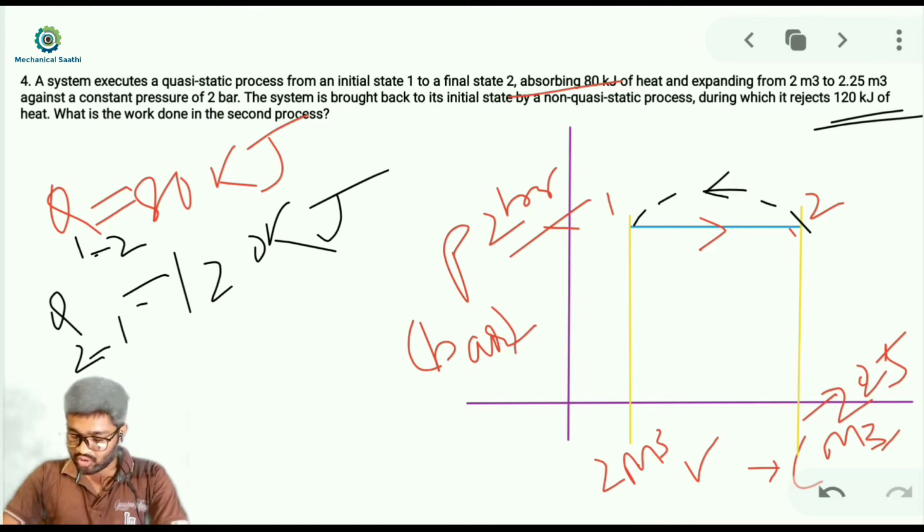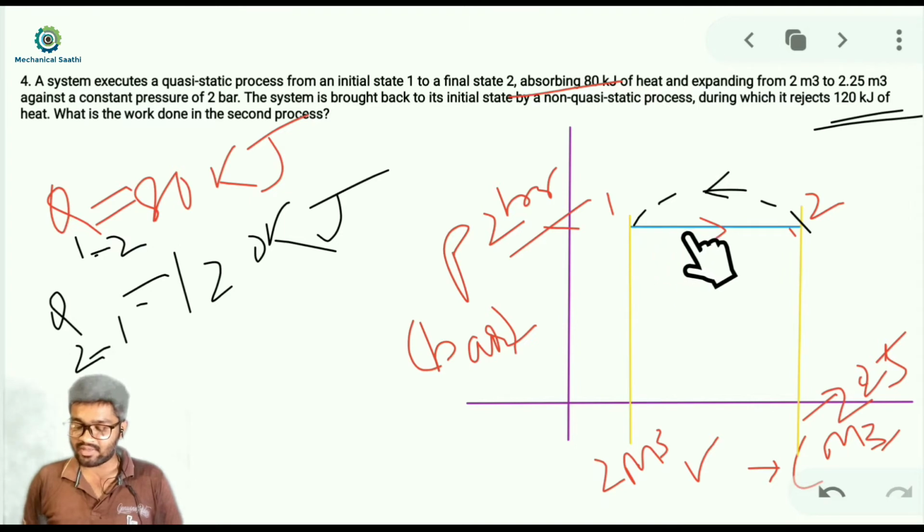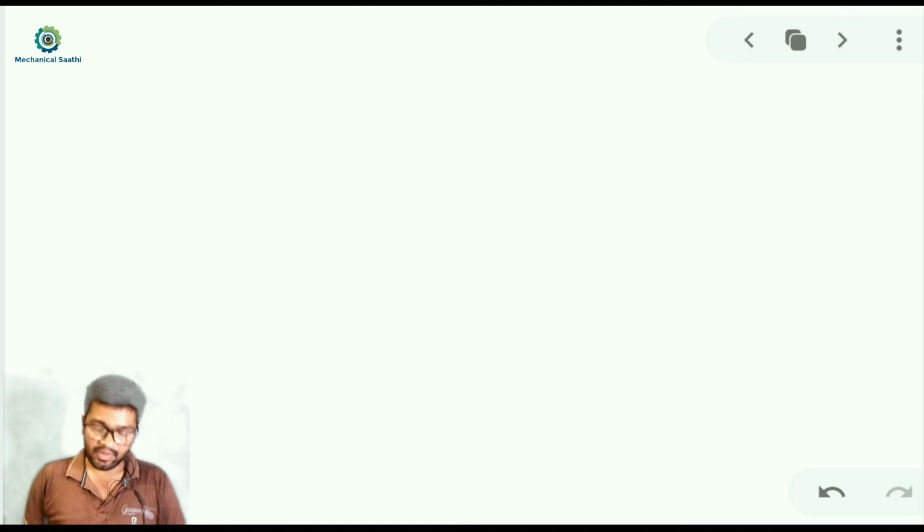Let me use the pointer. In this quasi-static process, it is given that it is a constant pressure process, so we can assume an isobaric process. This is a constant pressure and quasi-static process, and we will try to find the work done. First let us use our first law of thermodynamics.